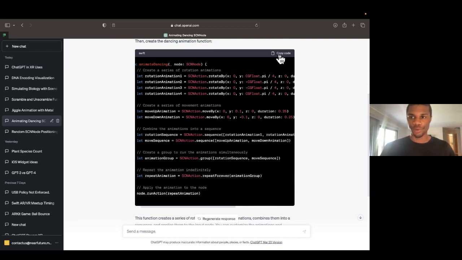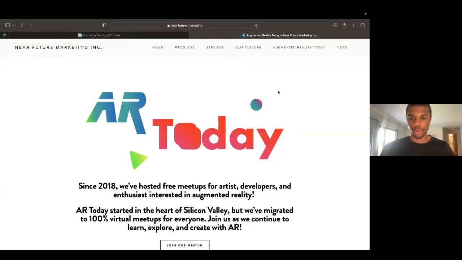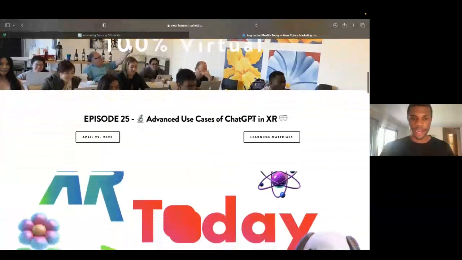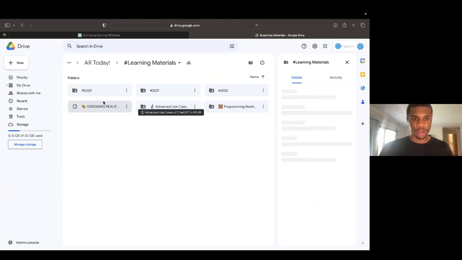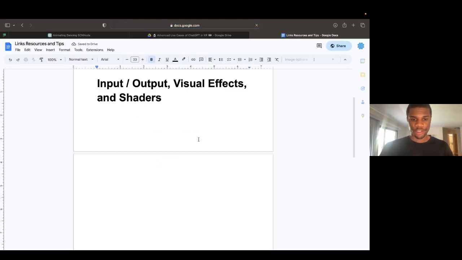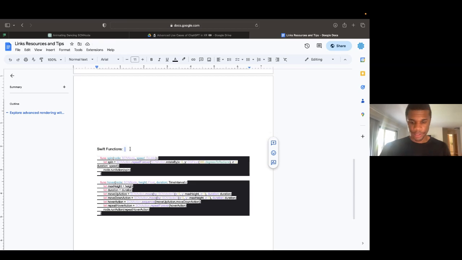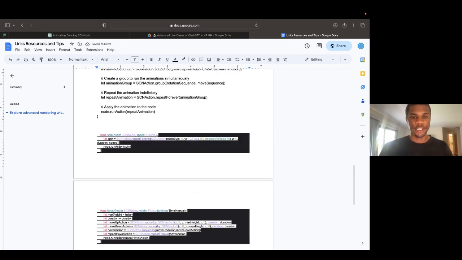So what we will do is we'll go ahead and copy this. And we'll go back into my website. We'll go to AR Today. And if you scroll down right here, you'll see the Learning Materials button. And inside the Learning Materials button, you'll see all of our folders, so past and present, all of our events. And right here in advanced use cases of ChatGPT, I created this links, resources, and tips. And I'm actually going to paste this code in here as well, because why not? There we go. And you can see there's some other code that I pasted in here.